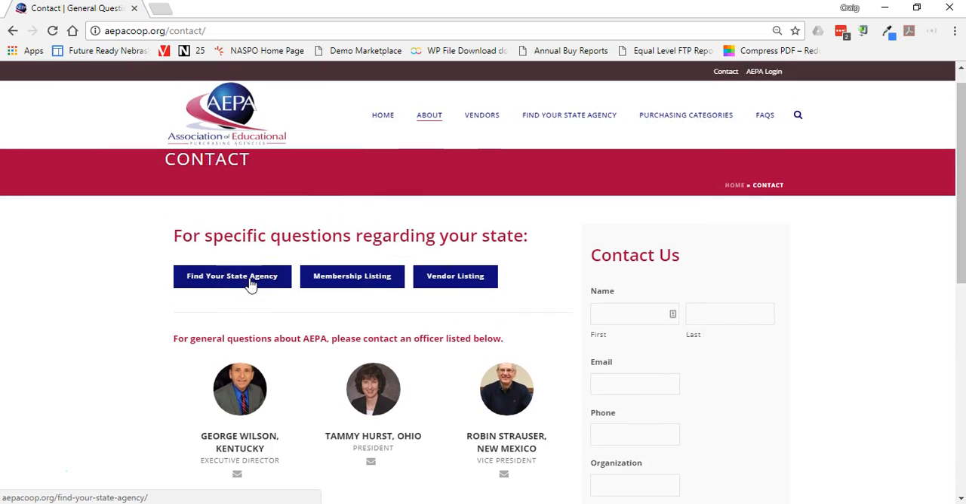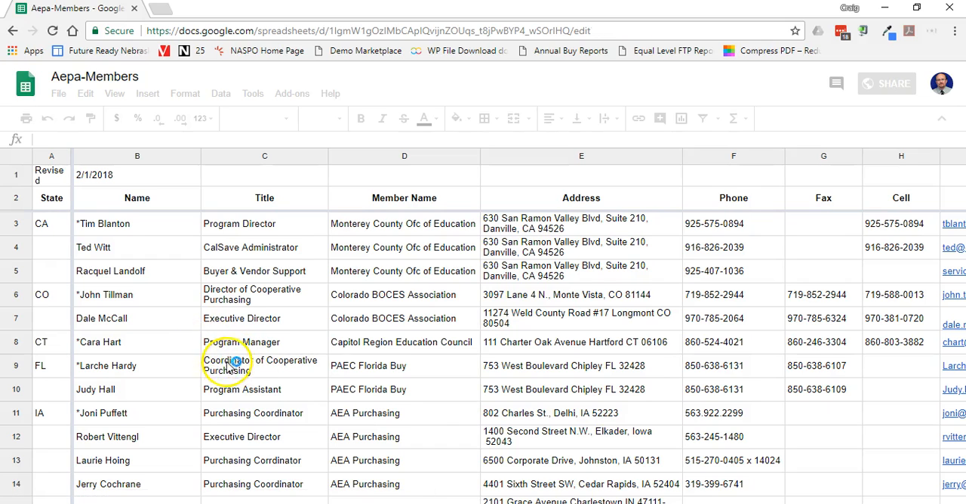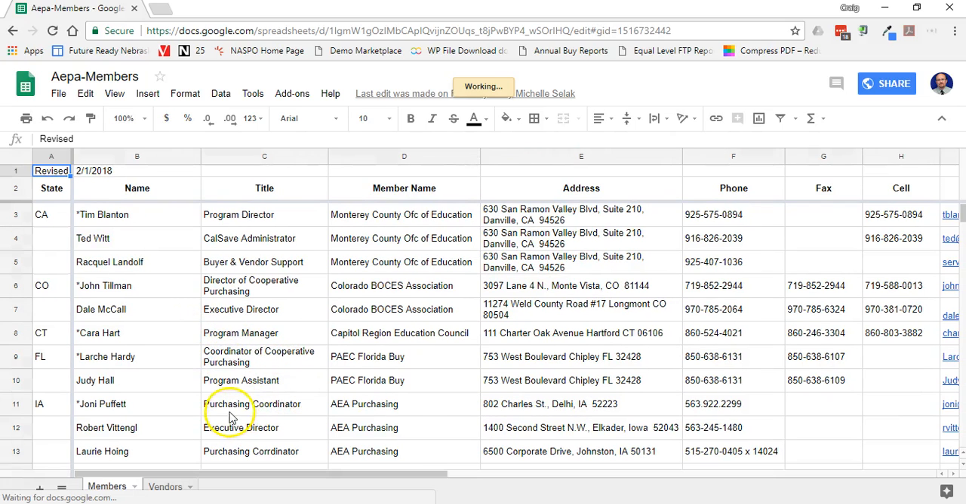You're also going to find a link to finding your member state, or your state agency, and we'll cover that later. It's also a redundant link up above in the menu. The two links I definitely want to highlight on this page are the membership listing and the vendor listing. If I click on the membership listing, it's going to take you to a Google Doc. This doc is shareable and easily updated.